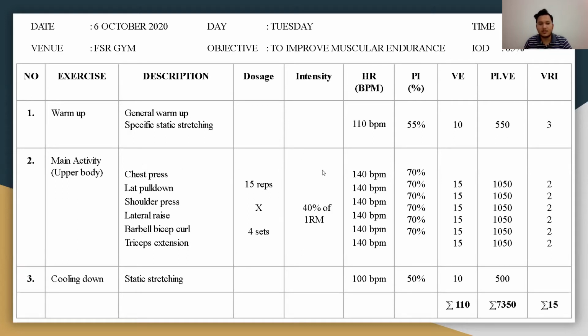Each exercise will consist of 15 minutes. So the total of six exercises is going to be 90 minutes. And the last one is cooling down. For the cooling down, we choose to do static stretching, and the heart rate is 100 BPM, slowly coming down. The PI is 50%, and the time we do static stretching is 10 minutes.